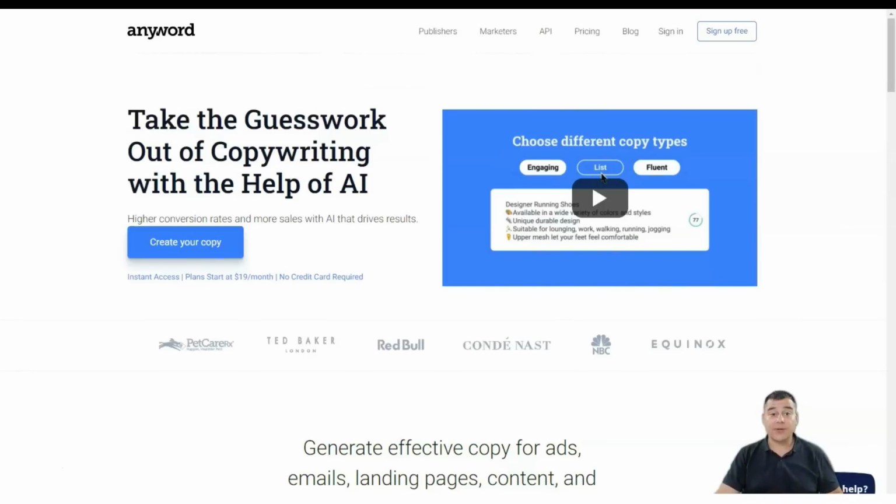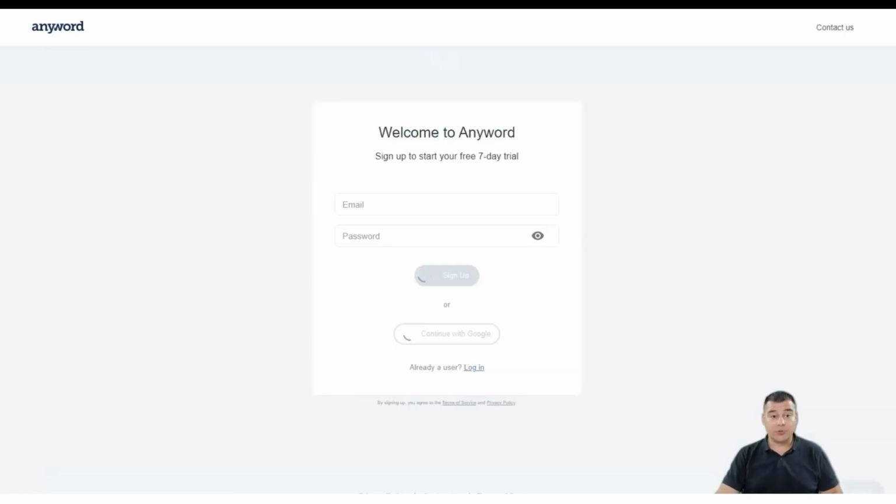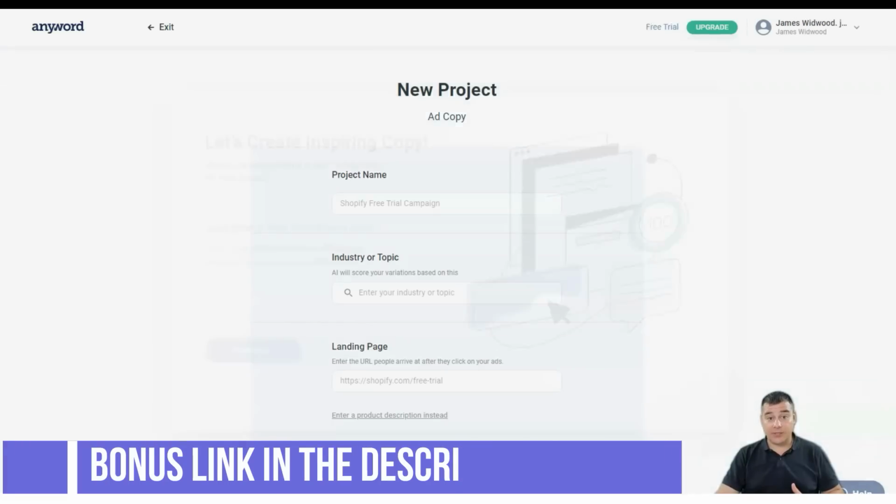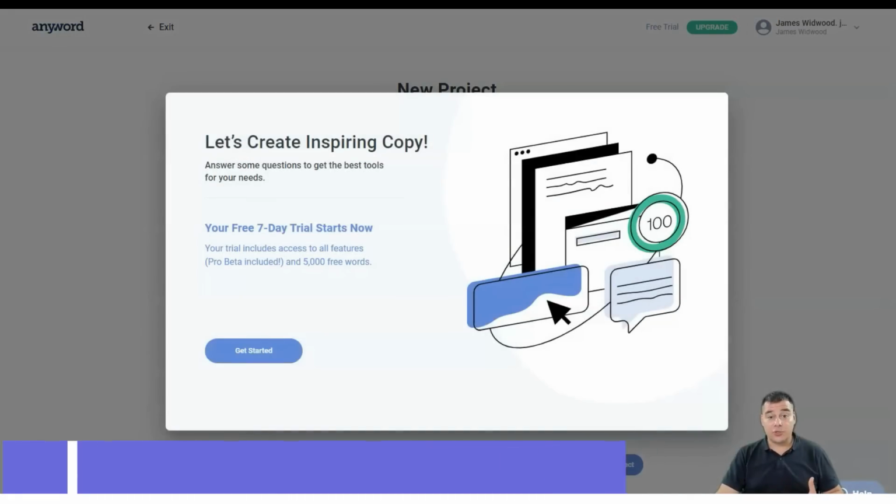AnyWord offers a free 7-day trial and there's no time needed to register. All you need to do is enter your email address and password or sign up using your Google account to take advantage of the trial. The trial includes access to Starter and Pro plan features with a 5,000 word limit. After registering, AnyWord will ask you a series of questions to get you started.